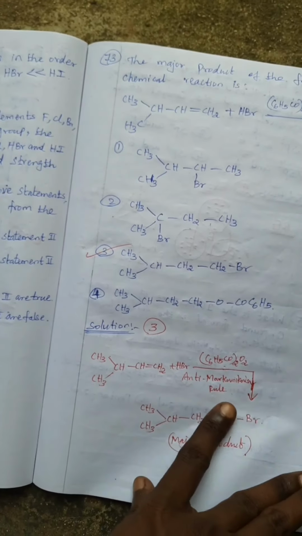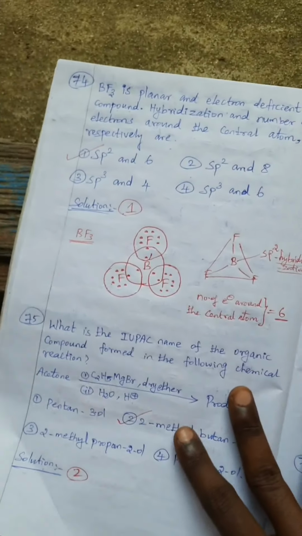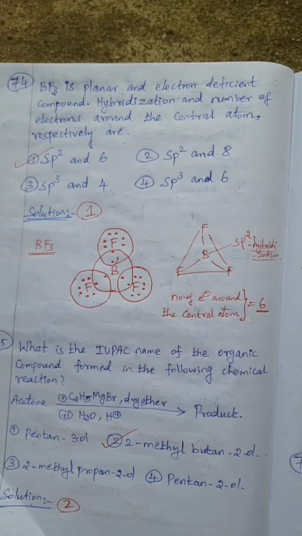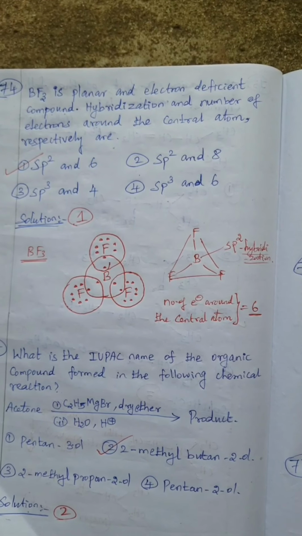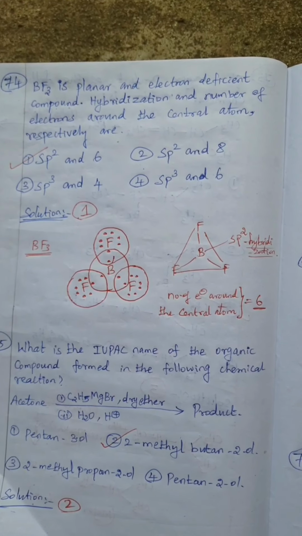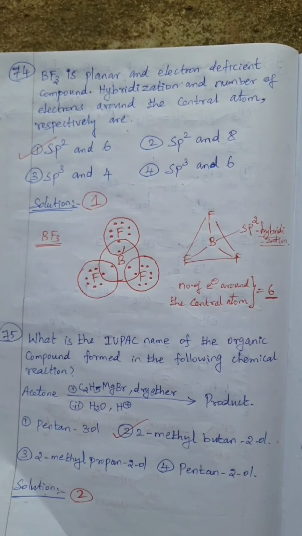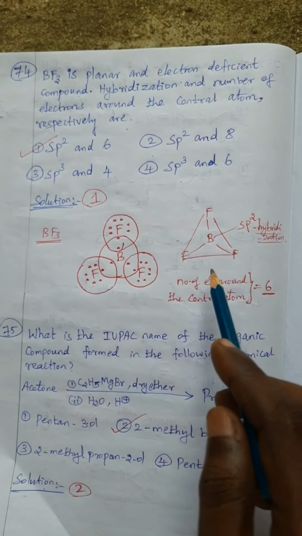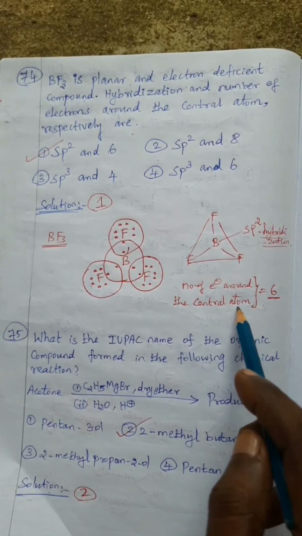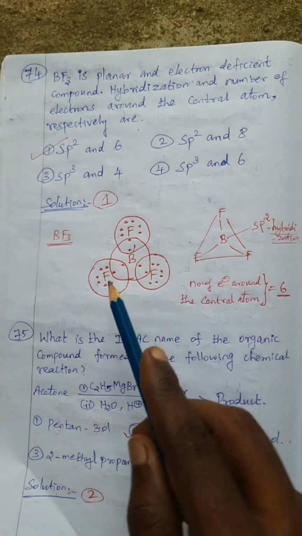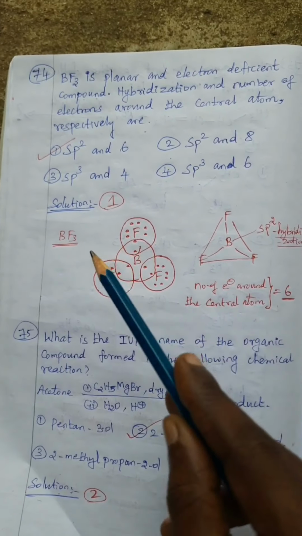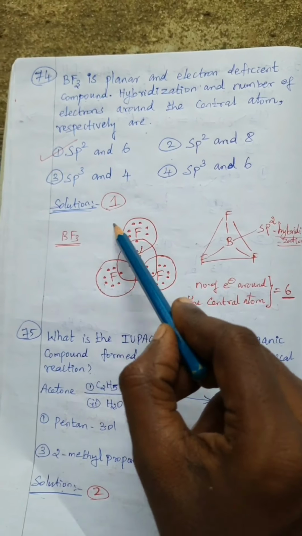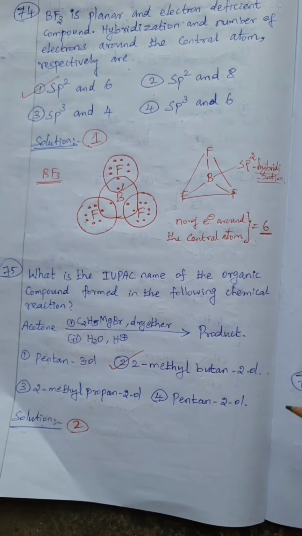And question number 74. BF3 is a planar and electron deficient compound. The hybridization and the number of electrons around the central atom, respectively? Boron trifluoride is sp2 hybridized, and counting the electrons around the central atom, there are 6 electrons. So the option is 1, sp2 and 6 electrons. Okay, so option 1.